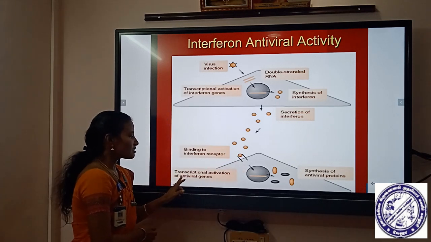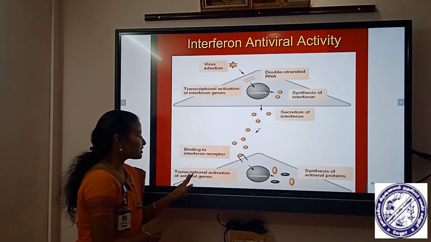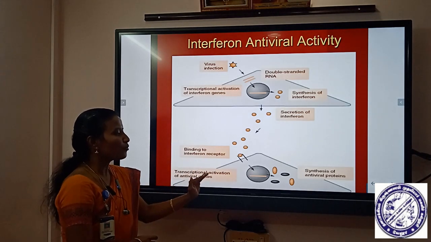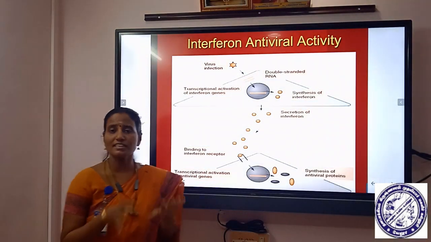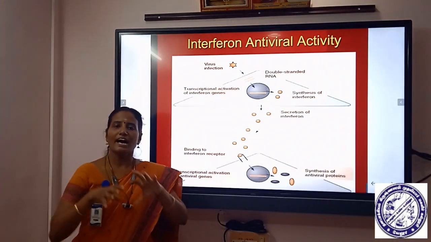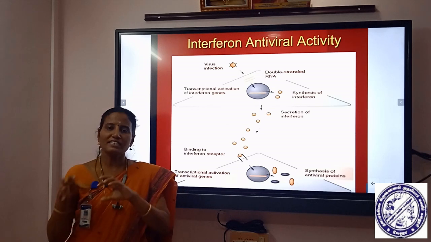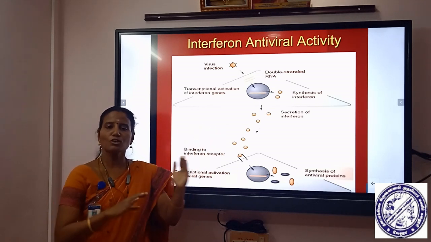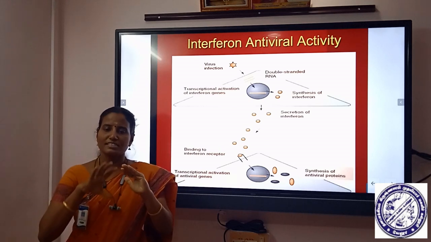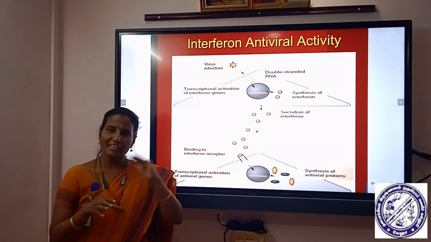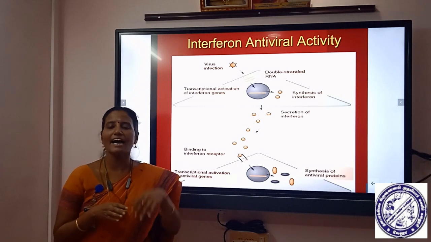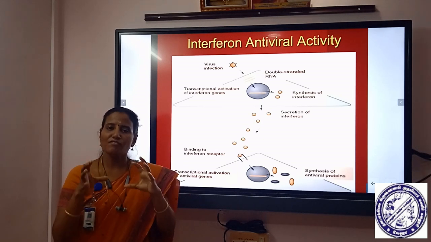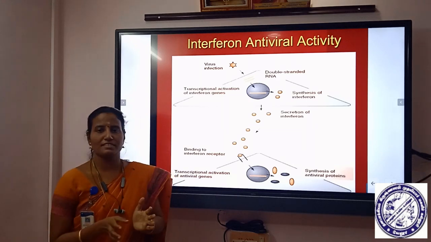Finally it causes transcriptional activation of antiviral genes, so that antiviral proteins can be synthesized. In this way it creates antiviral immunity. So the secreted interferons bind with the receptor on the membrane of the nearby cell, and produce antiviral protein so that generalized antiviral immunity develops in the nearby cell.